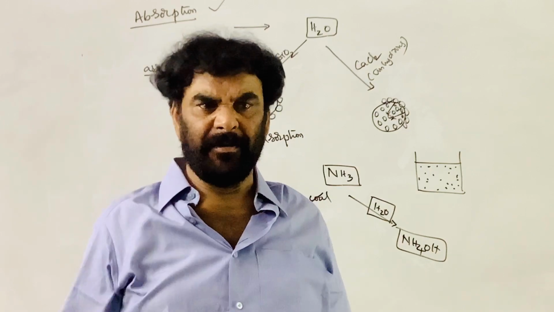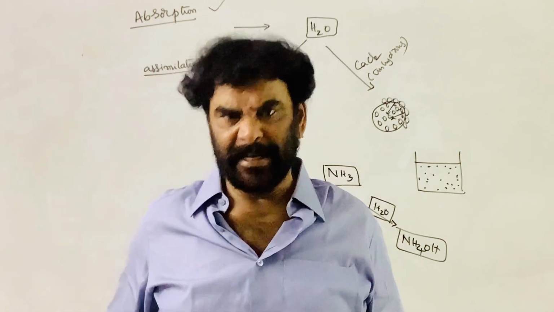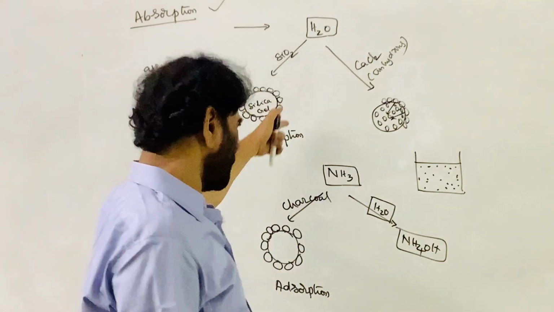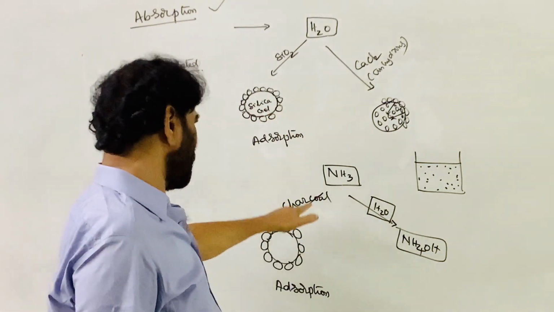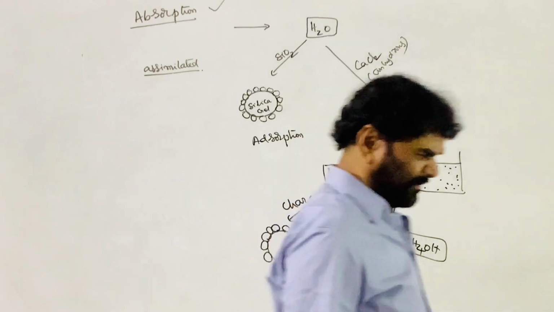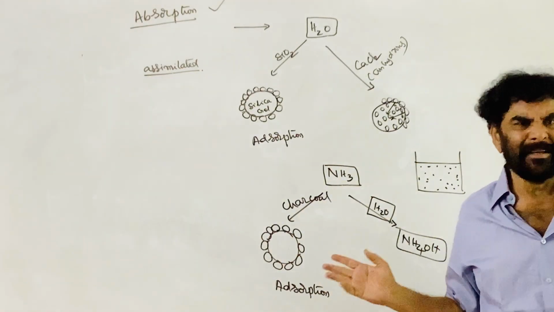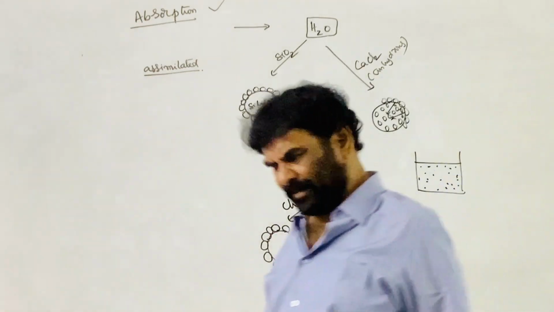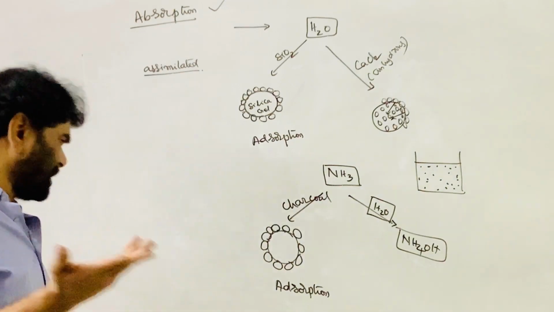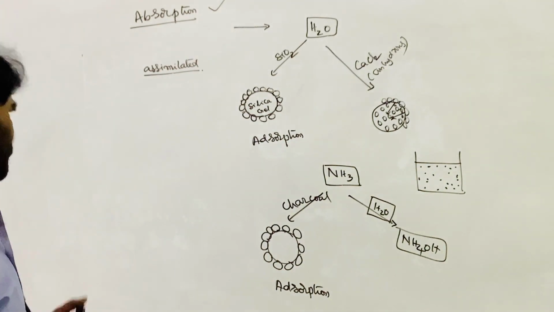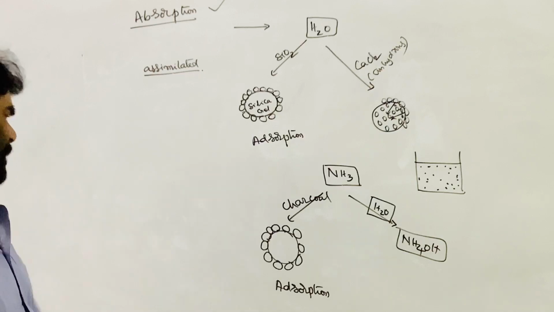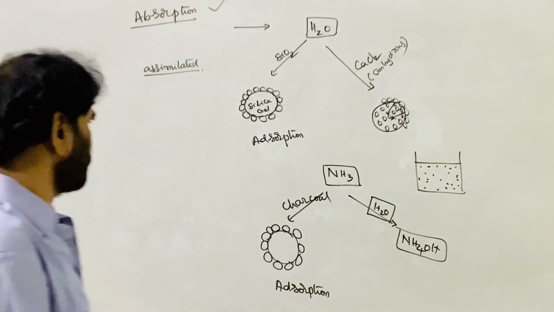So adsorption as well as absorption takes place. These are a few examples of adsorption and absorption. We can take several examples, and these two are the best examples for adsorption and absorption.